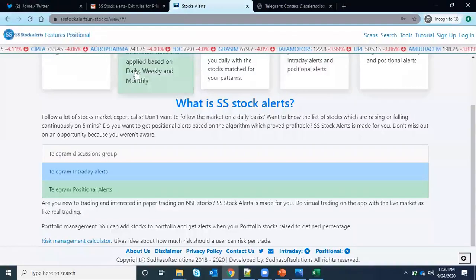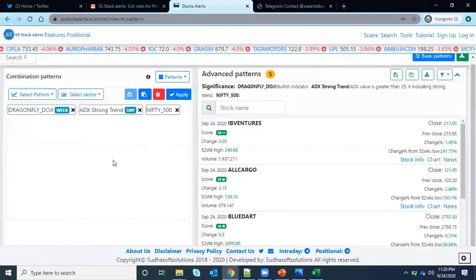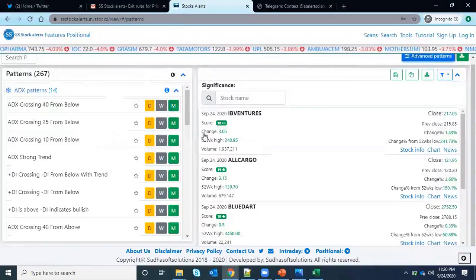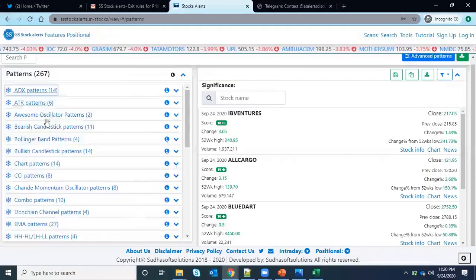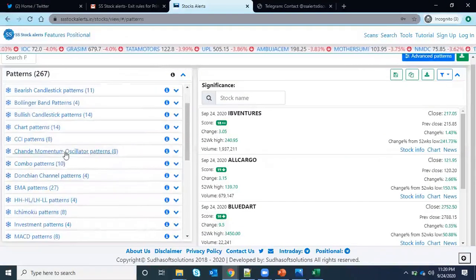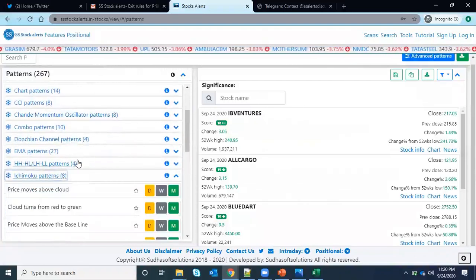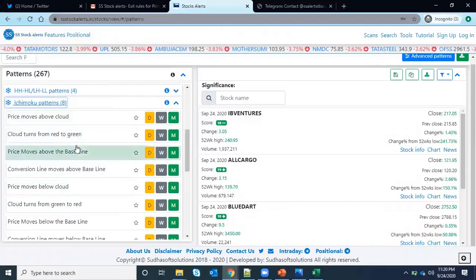There are Ichimoku patterns already available, and recently I went through a webinar and noticed some patterns are missing. Those are on my list, so if you want them, I will definitely add them. So the answer is yes, you will get that scanner.